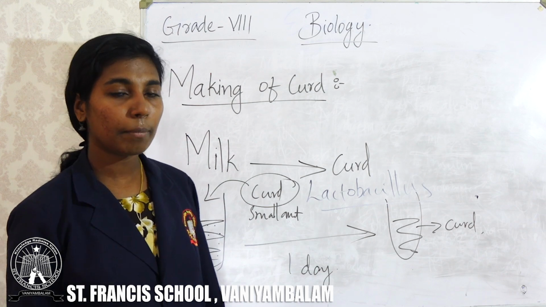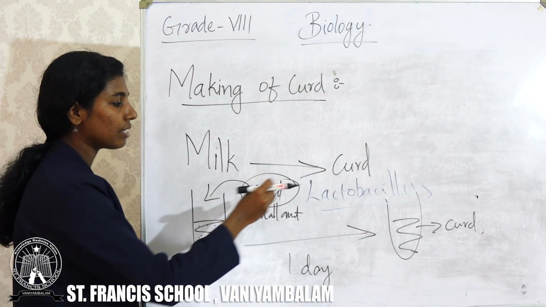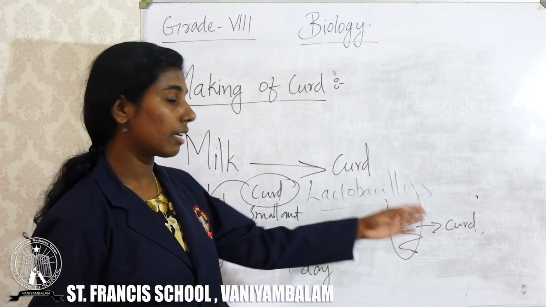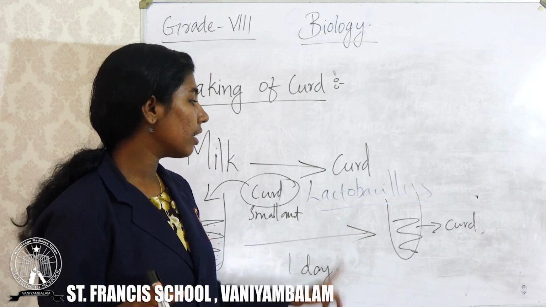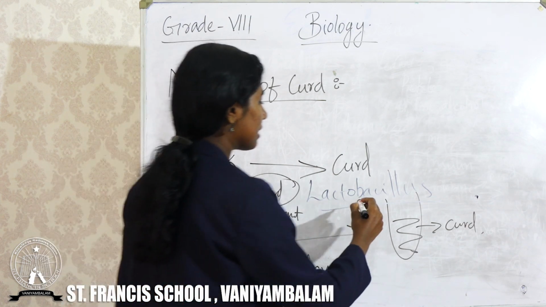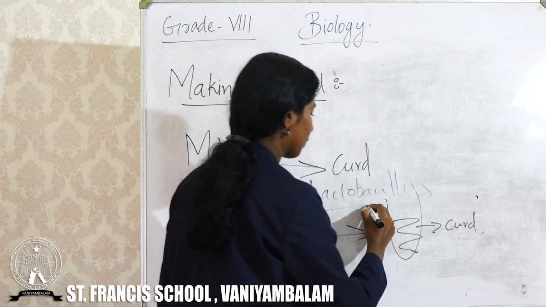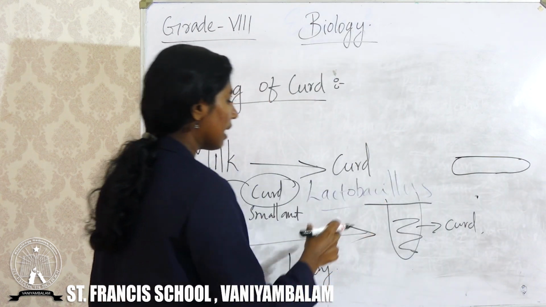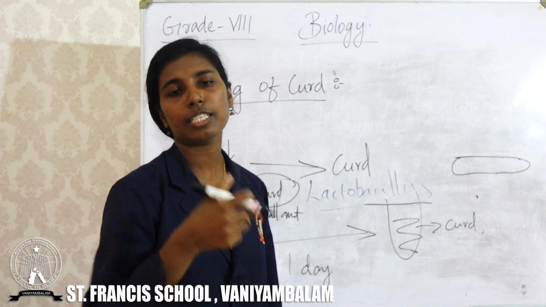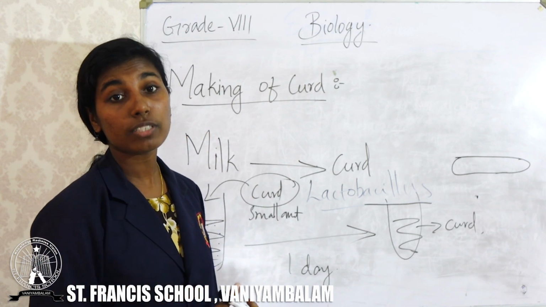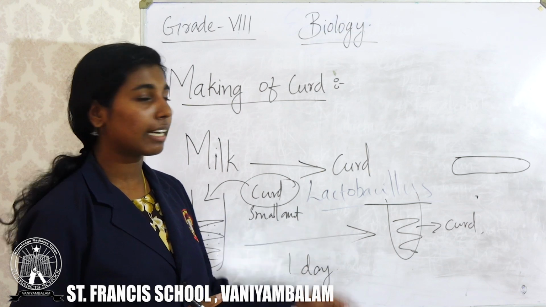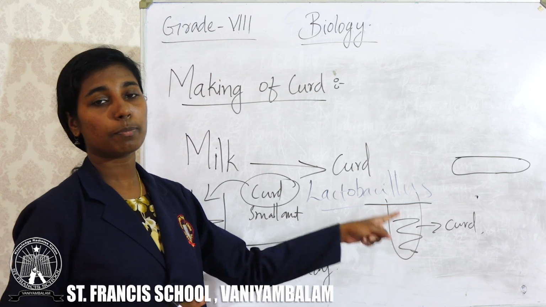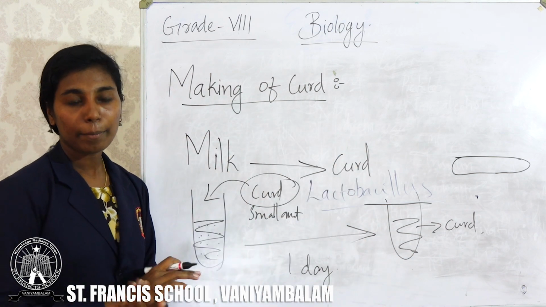So, how can we make curd? Just add some curd which contains the bacteria lactobacillus. So, lactobacillus is responsible for making curd from the milk. You want to learn this name, lactobacillus. Bacillus means this bacteria is rod-shaped, like this. Lacto refers to lactose, the sugar present in milk. That's why this bacteria is called lactobacillus. So lactobacillus is responsible for making curd from the milk.